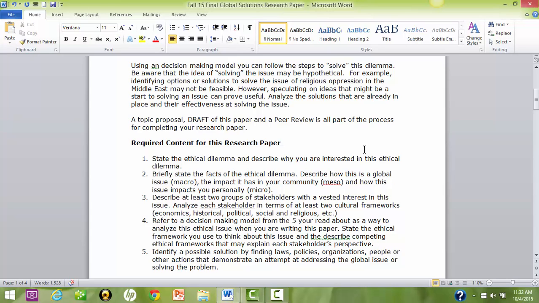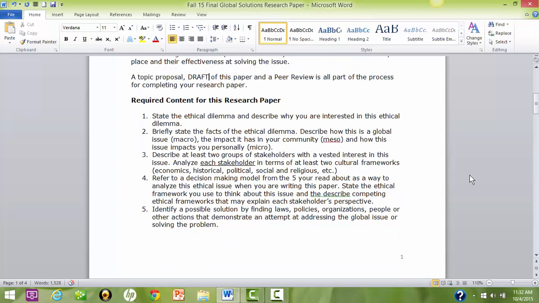Required content for this research paper. 1. State the ethical dilemma and describe why you are interested in this ethical dilemma. 2. Briefly state the facts of the ethical dilemma. Describe how this is a global issue, the impact it has in your community, and how this issue impacts you personally.